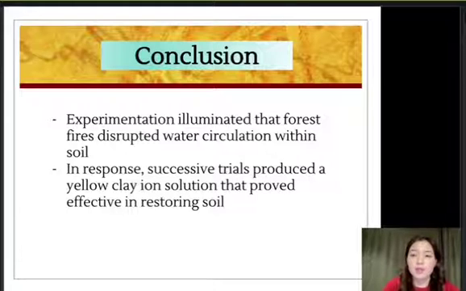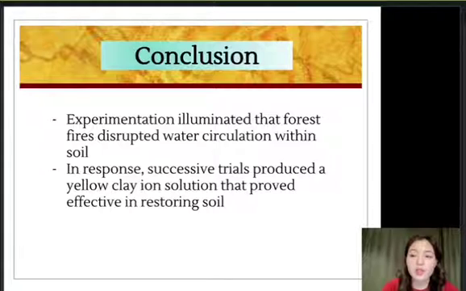Through the research process, it was confirmed that in soil that has been exposed to forest fires or man-made fires, evaporation is accelerated and plant growth is inhibited. It was also found that the number and type of soil bacteria that were able to live in it were significantly reduced. As a solution, I was able to confirm through several preliminary investigations that the water retention capacity of soil can be increased by administering cations and anions that were separated from yellow clay.